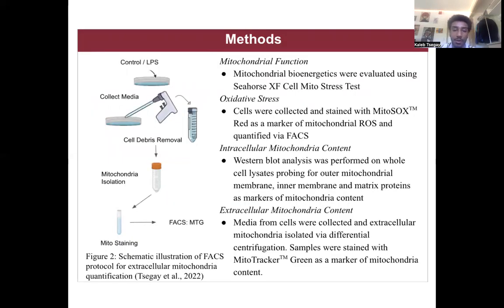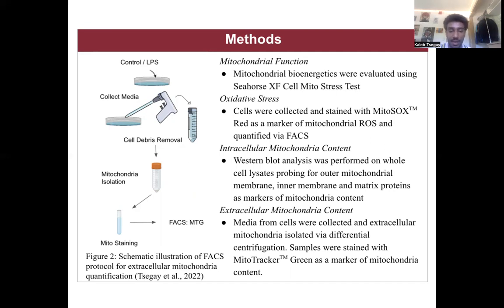To measure changes in mitochondrial function and oxidative stress due to mitochondrial ROS, mitochondrial bioenergetics were evaluated using an Agilent Seahorse XFe analyzer to measure changes in mitochondrial respiration following LPS exposure. Additionally, cells were stained with MitoSOX Red as a marker of mitochondrial ROS to measure changes in oxidative stress due to mitochondrial ROS, and I quantified these changes via flow cytometry.